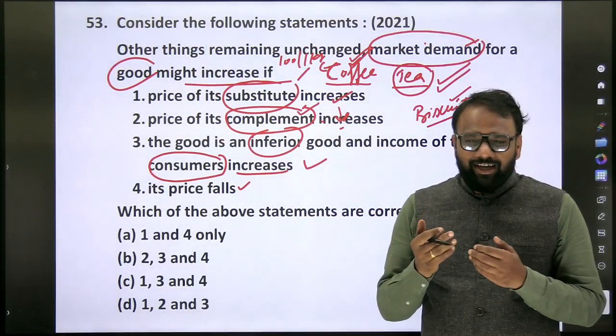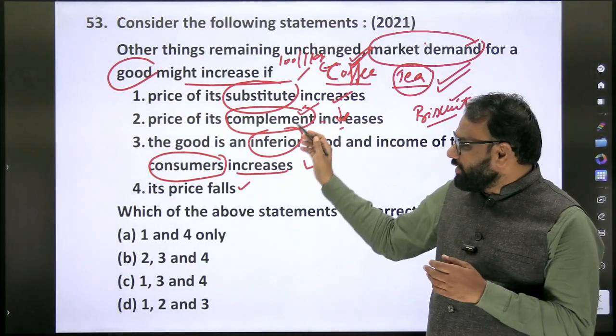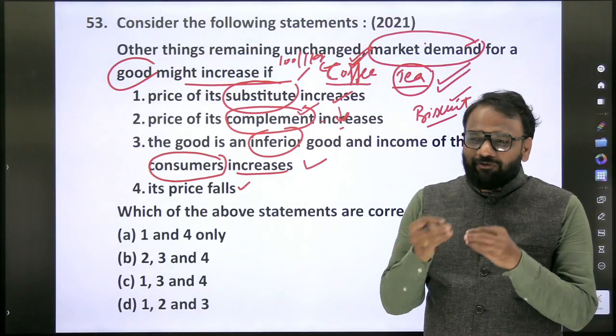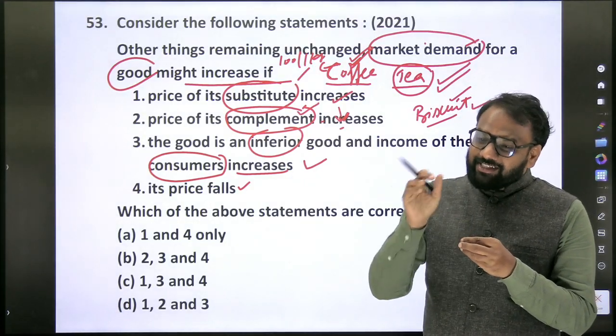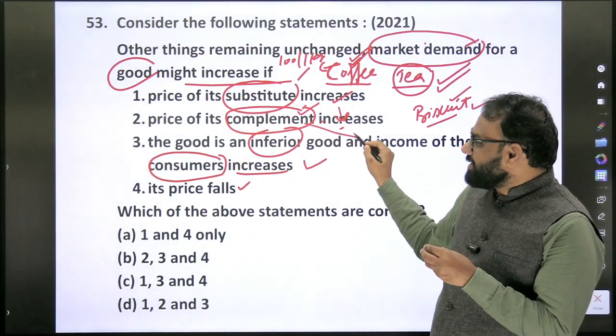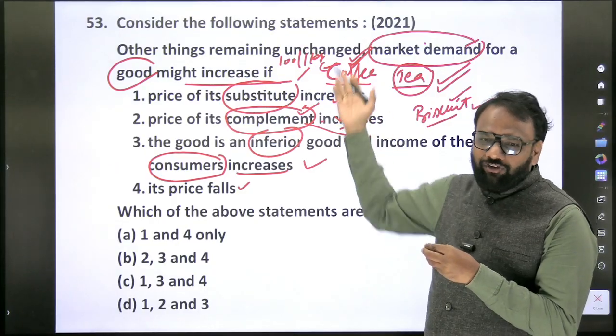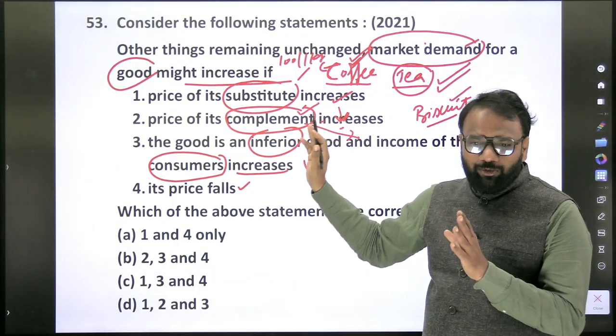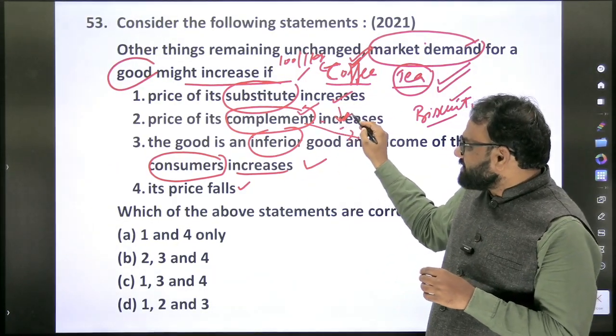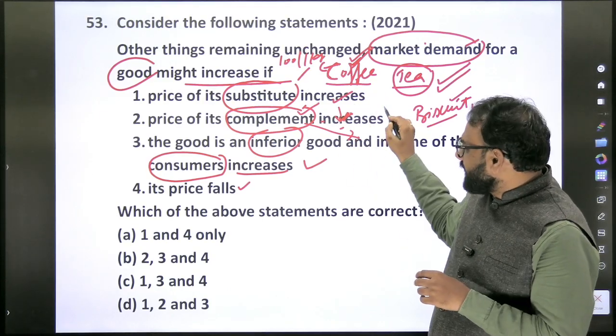Again we are taking extreme cases, but anyhow. In such a case, when the complement price decreases, the coffee demand might increase. But here the complement price increases, so coffee demand increases? There is no link. The second one is false.